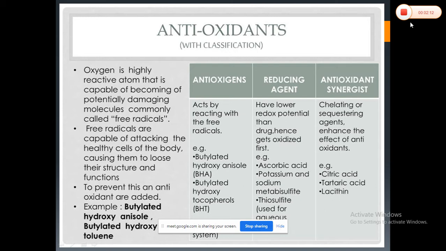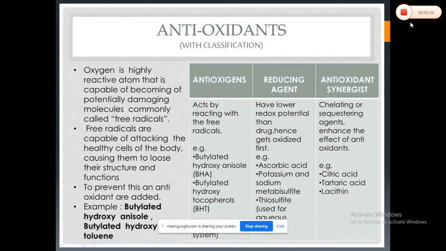The most commonly used synthetic antioxidants in semi-solid dosage forms are BHT and BHA, butylated hydroxytoluene and butylated hydroxyanisole. These are the two important antioxidants that are most of the time incorporated into the semi-solid dosage form.